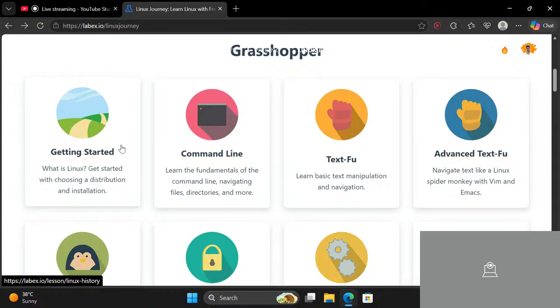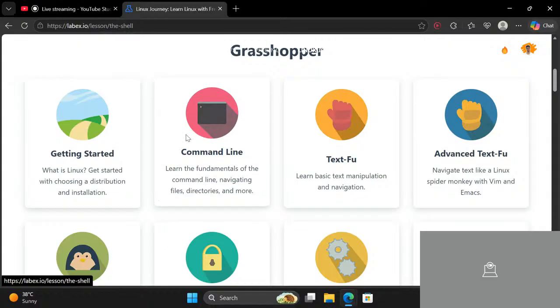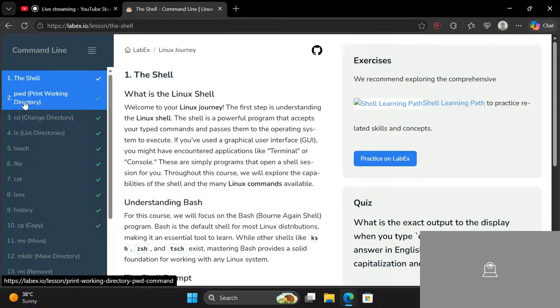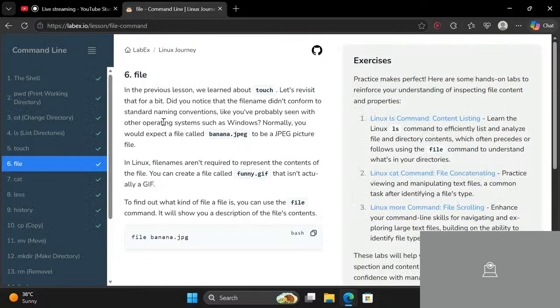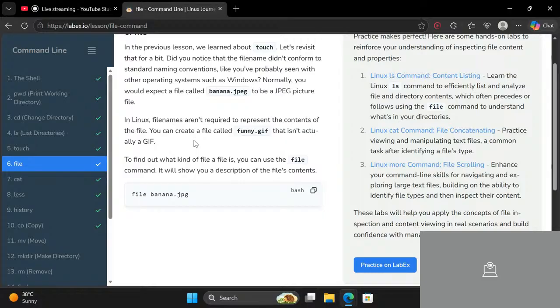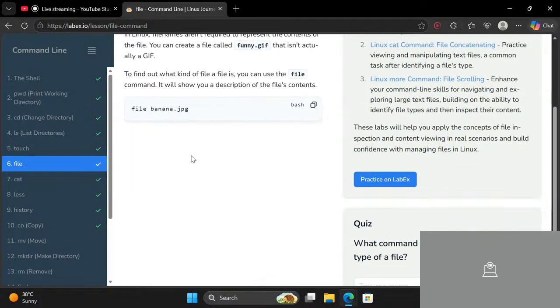So we did this thing. Okay, let's go to the command line. Let's see what we have done. We did pwd, cd, ls, touch. We didn't do the file command, it's not necessary, but let's just learn what it is. To find out what kind of file a file is, you can use the file command. It will show you a description of the file content, so you can easily guess what the file command does.